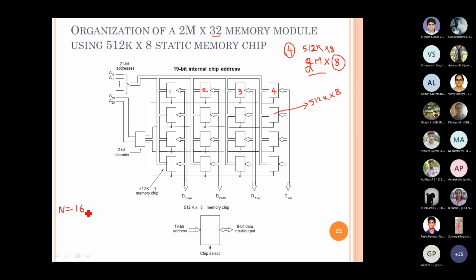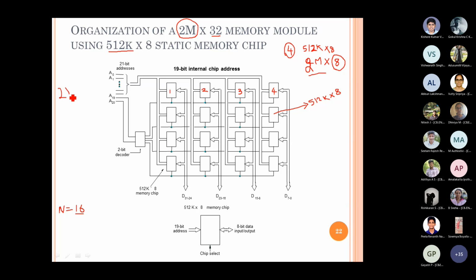So we have to find out how many chips are required, and then to access 2M locations how many address bits we will require, but to access 512K, how many address bits do we require? So how are we going to map the address bits whenever we try to access the memory out of these 16 chips? That is the mapping we have to provide. We can see that to access 2M memory locations, we require 21 address bits.